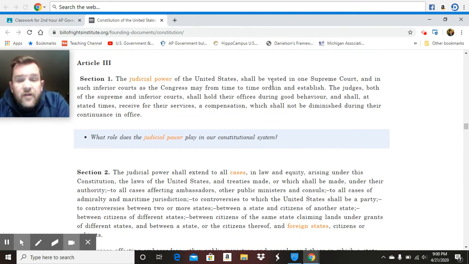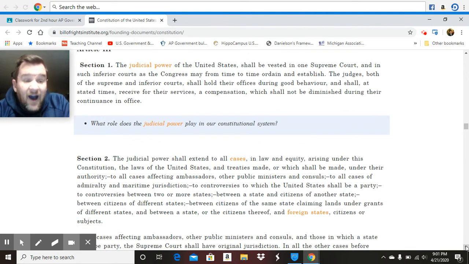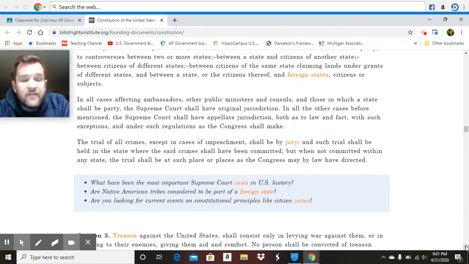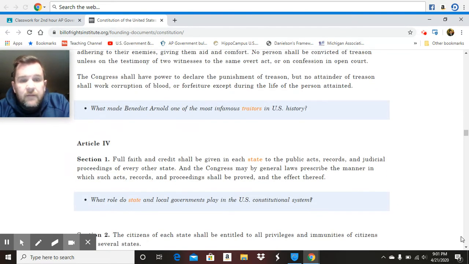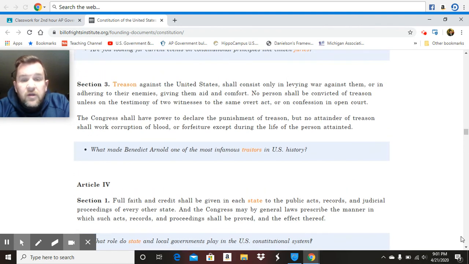Okay. So then Article 3 establishes the judicial branch. The judicial power of the United States shall be vested in one Supreme Court. That's the only court. For all other courts, the framers weren't quite sure what the judicial branch should look like, so they gave the power to create all inferior courts beneath the Supreme Court to Congress. So Congress creates all the courts beneath the Supreme Court.